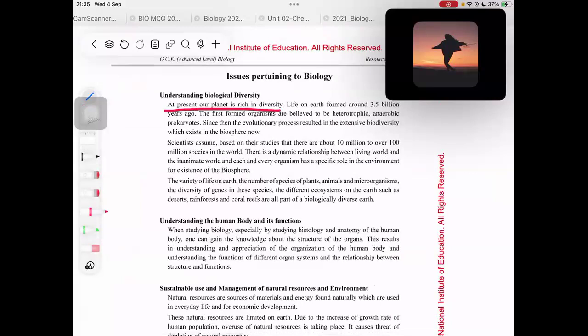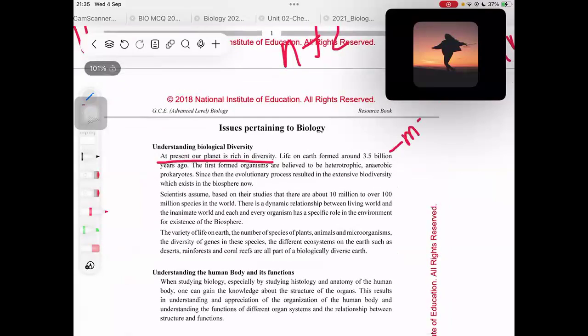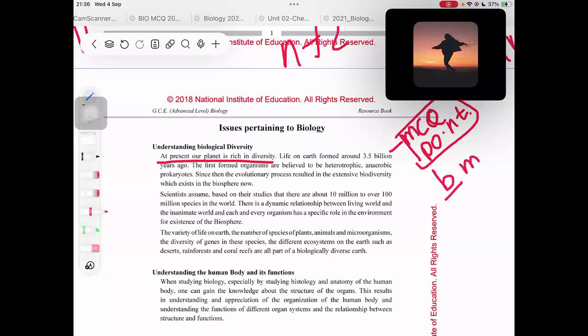Right. Life on Earth formed around 3.5 billion years ago. That is an MCQ point. Remember, you will be doing this again in Unit 3, but for now, this will be an MCQ point for you. So life on Earth formed when? Around 3.5 billion years ago. Sometimes they change the word billion into million, and they say 3.5 million years ago. So when you take one glance at this answer, you might think it's the correct answer and underline it. But those are careless mistakes. So make sure you read the answer properly. It's 3.5 billion years ago, not million.